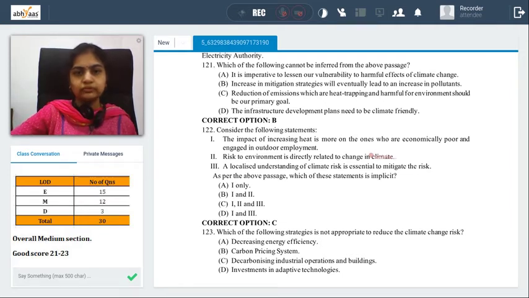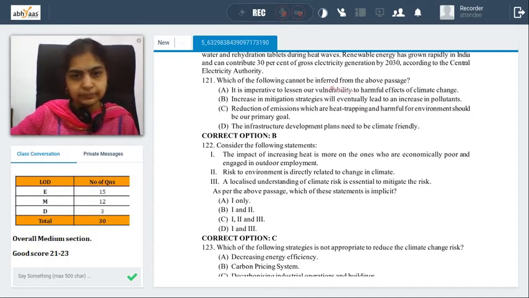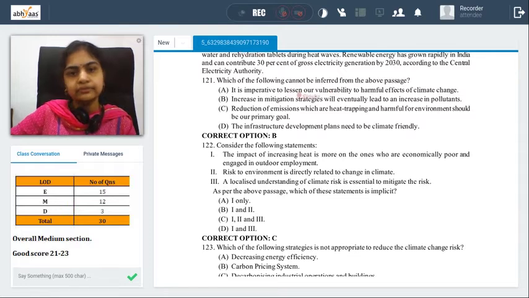First, question 121: which of the following cannot be inferred? In this particular exam, we need to be very cautious with these kinds of statements, cannot be inferred. Do not miss it out. Let's see the options carefully. It is imperative to lessen our vulnerability to the harmful effects of climate change. It is essential, it is important that we become strong and overcome our weaknesses against climate change.